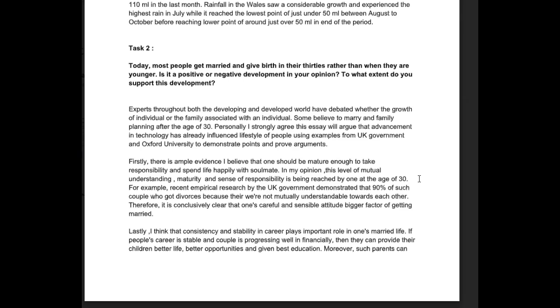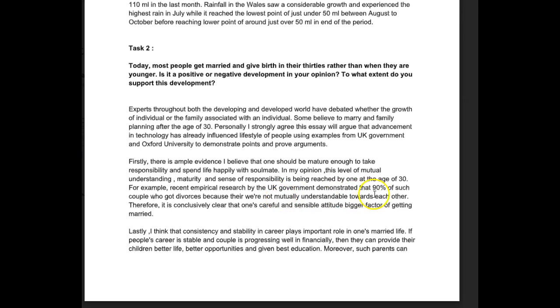All right, for example, recent empirical research by the UK government demonstrated that 90% of such couples, now that doesn't make sense because such couples is as if you're talking about these people who got married at the age of 30, but that's not what you mean, because supposedly these people were mature. So I think you mean something else here. So demonstrated that 90% of couples who got divorced was because they, okay, not there, were, without the apostrophe, not, how can we fix this?